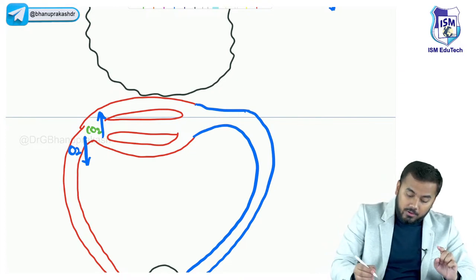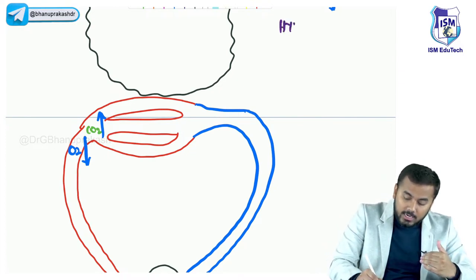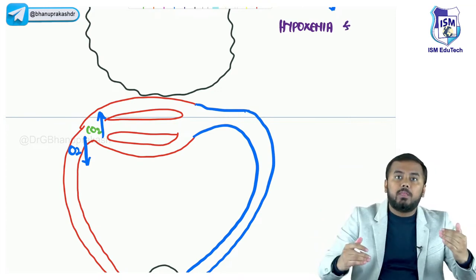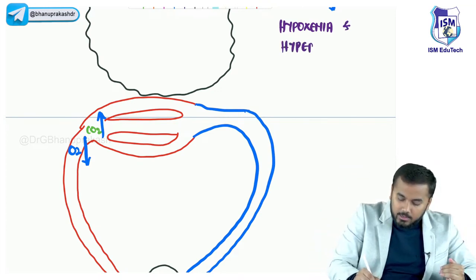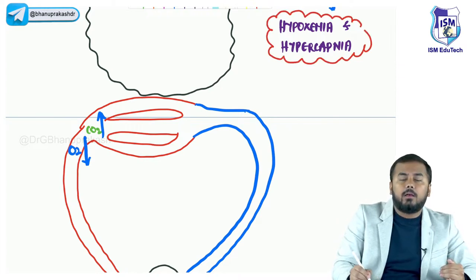Now see, if oxygen level is low within the pulmonary capillaries, you call this condition hypoxemia. And if carbon dioxide level is high within the pulmonary capillaries, you call this hypercapnia. So what will happen when there is hypoxemia and hypercapnia?